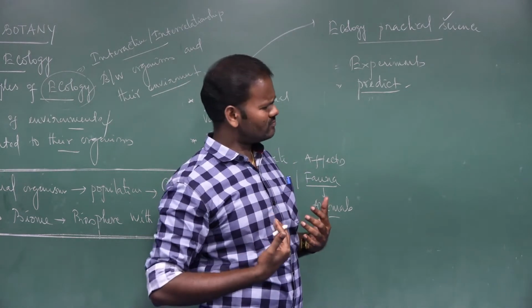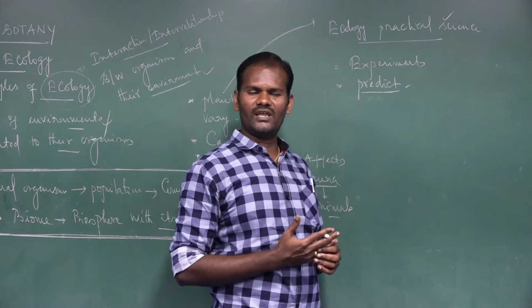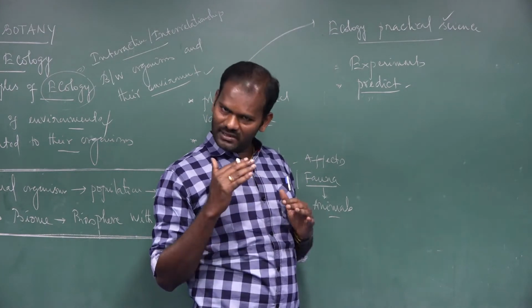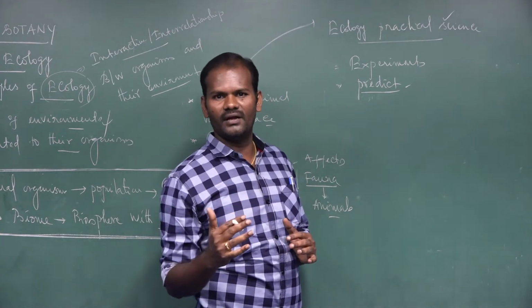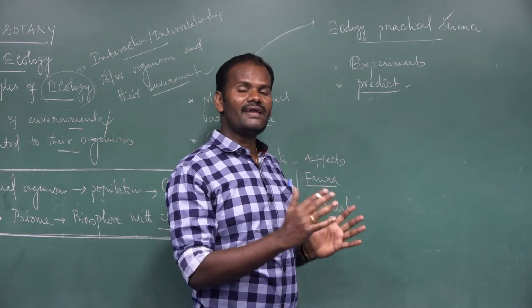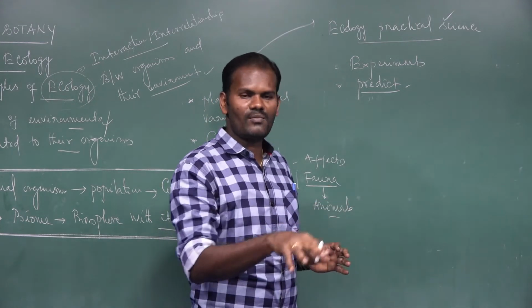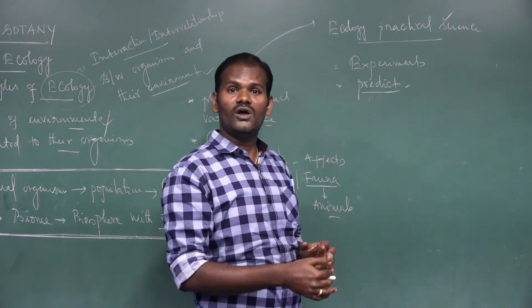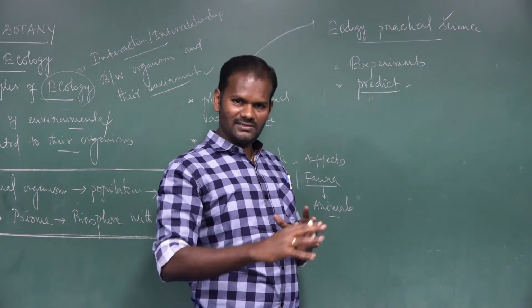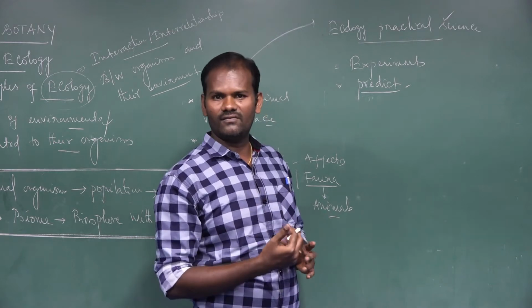If we take an individual species, for example deer, we can keenly observe in the environment how this particular species interacts or reacts with the particular set of environmental conditions, how they can survive, how they get food material, how they reproduce, and how they get water from the environment.